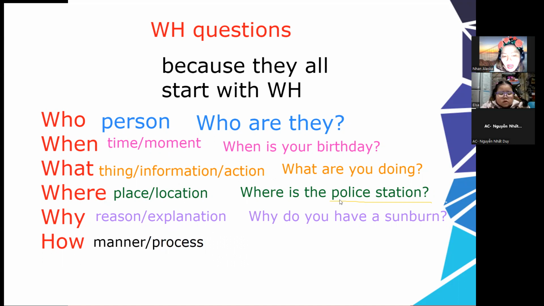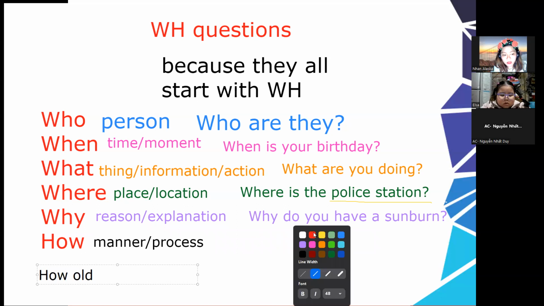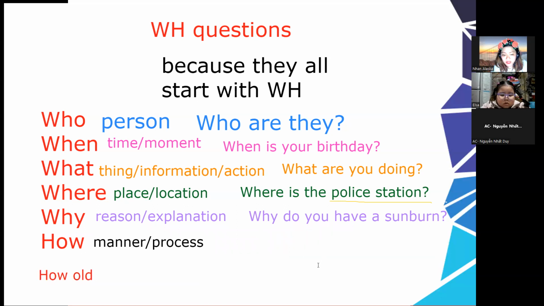Yes. How about this? How can you make a question? How old are you? Okay. Elsa. All right. That one is for how old, right? How old? Remember, that is another bracket. In here, when you say how old, it is specifically focusing on the age, right? Like what you've said. Let's say, how old is your sister? Okay. We use how old to indicate the age.